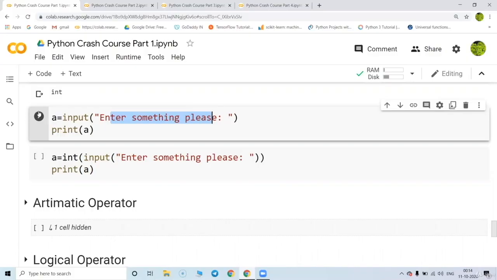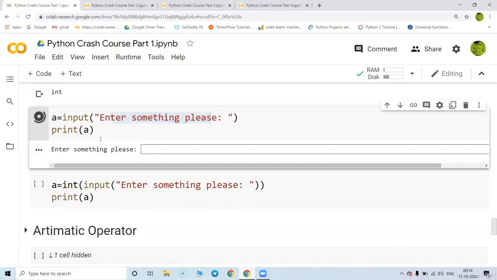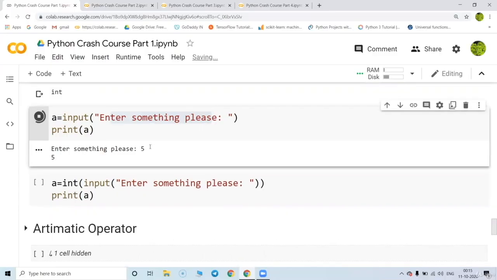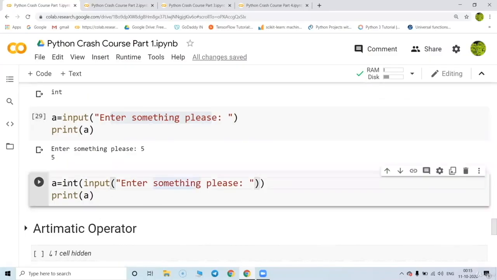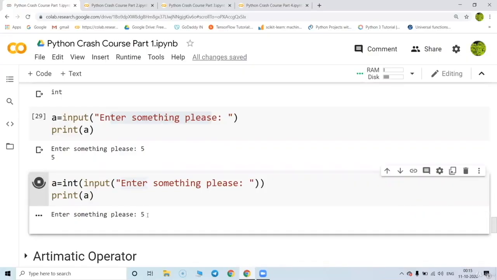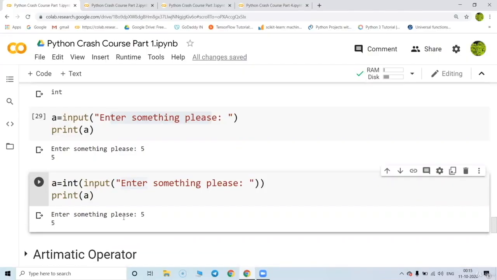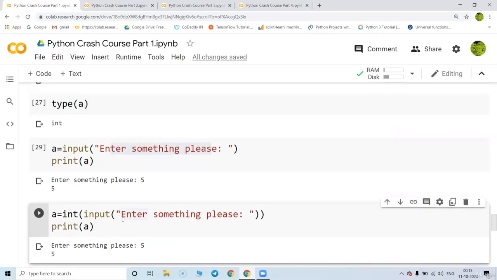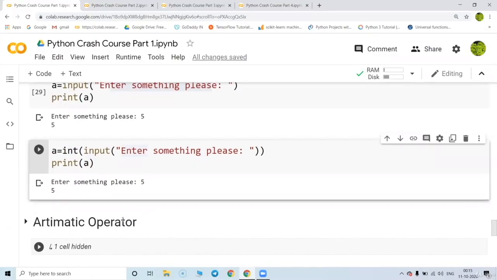So this way, basically, we tell the user to enter some value. This is the best way to communicate with the user, otherwise the user may get confused. Similarly, we can take the input as an integer along with a message. So this is a perfect statement of an input. If you put 5, you can check the type of A, and even check the type of the value of A.